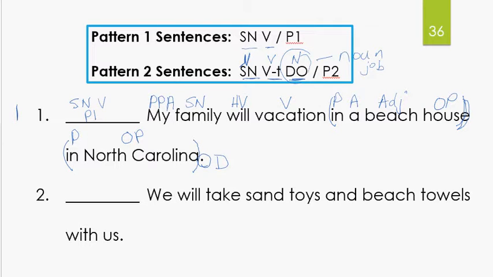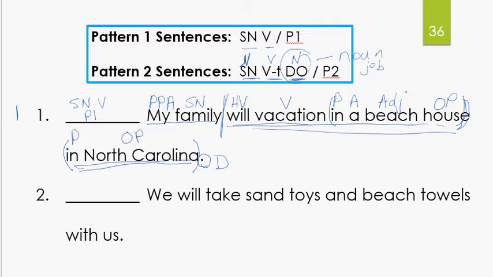Let's go to the end of the sentence. Period, statement, declarative. Go to the verb. Now when you have a verb phrase, remember you put your line before the helping verb. Underline your complete subject once, your complete predicate twice, which is going to be will vacation in a beach house in North Carolina. Good job. All right, let's do the next one.